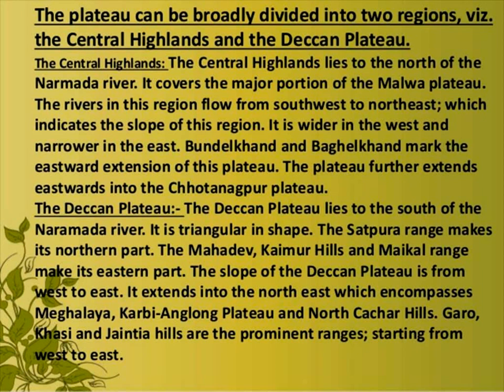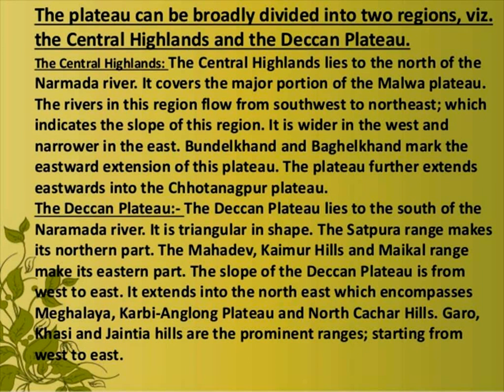And it is separated by a fault from the Chotanagpur plateau. That is the main thing you can note, that it is separated by the fault. I already told what is meant by the term fault, so I have taken these rock structures in detail. The fault is created by shearing stress. And three prominent hill ranges from the west to east are the Garo hills, Khasi and Jaintia hills. The three hills lie there.